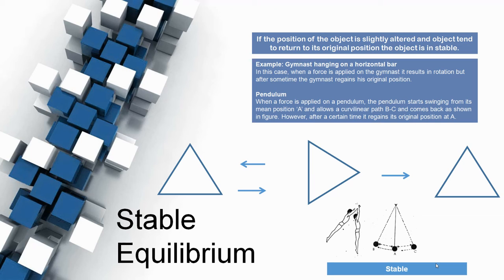For example, a gymnast hanging on a horizontal bar. In this case, when a force is applied on the gymnast, it results in rotation. But after some time, the gymnast regains his original position. The same is true of a pendulum. When a force is applied on a pendulum, it starts swinging from its mean position, that is A, along a curvilinear path to B and C and comes back, as shown in the figure. However, after a certain time, it regains its original position at A.